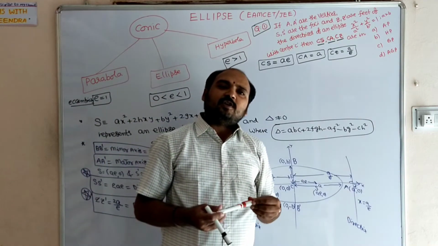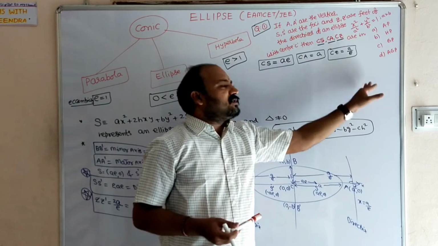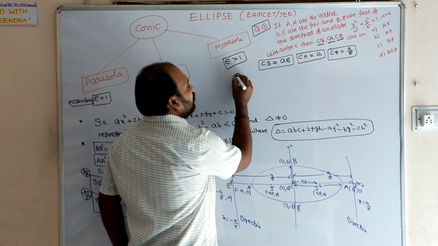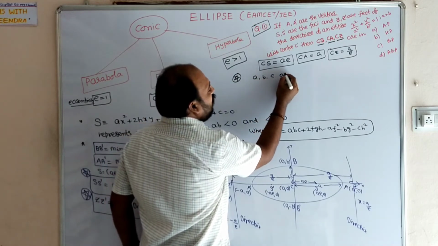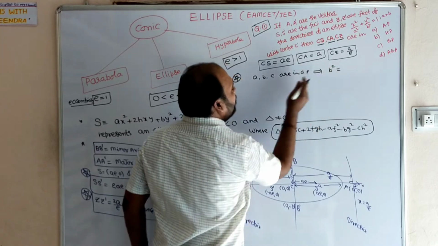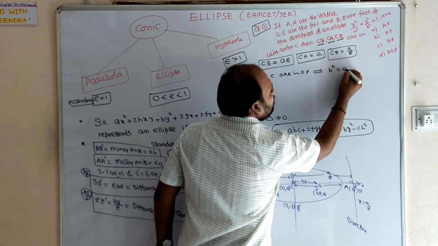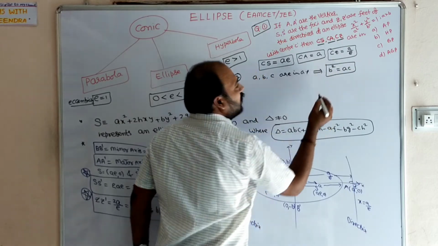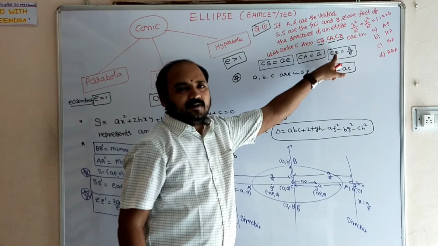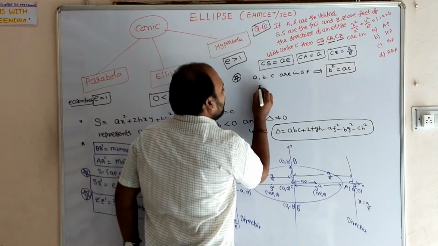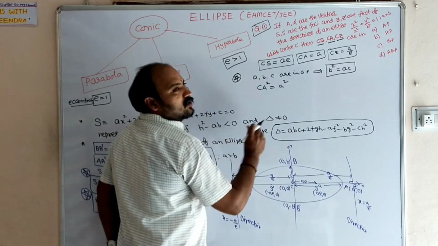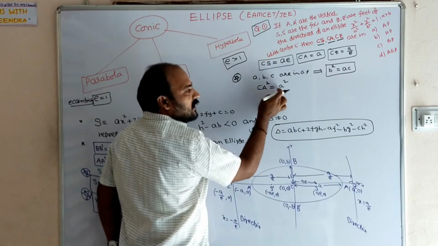What is the condition for geometrical progression? If the three terms A, B, C are in geometrical progression, then the square of the middle equals the product of the extremities, B square equals AC. Let us check for CS, CA and CZ. CA square is A square.